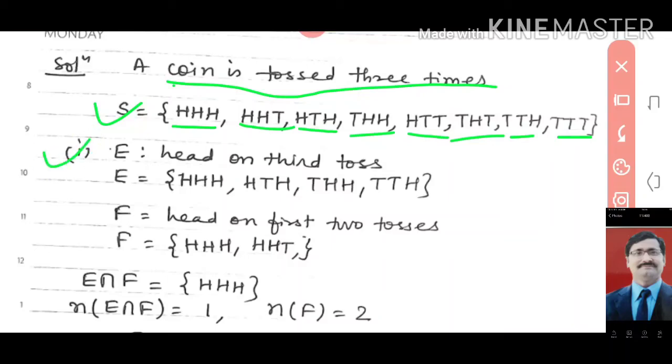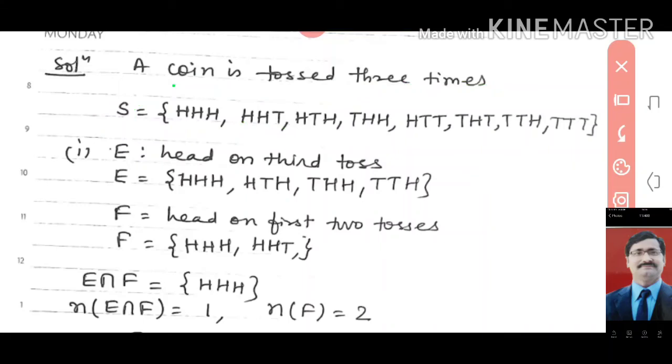Now the first question. E is given to you as head on the third toss. Head on the third toss means this case, this case, this case and this case. So these 4 cases have head on the third toss, so in E we have these 4 elements in this set. Next we have F. F is head on the first 2 tosses. Head on the first 2 tosses, we have only these 2 cases, where the first 2 tosses are only head.